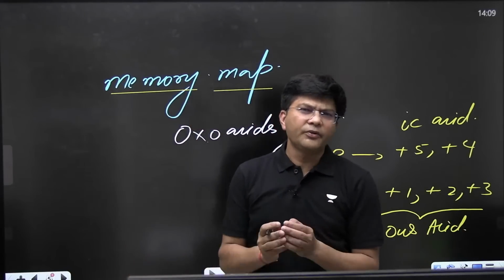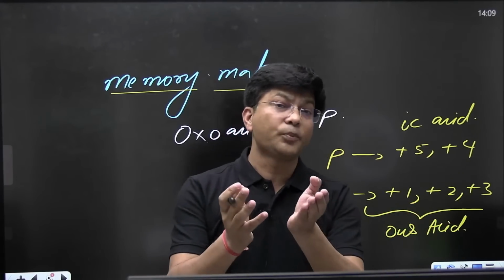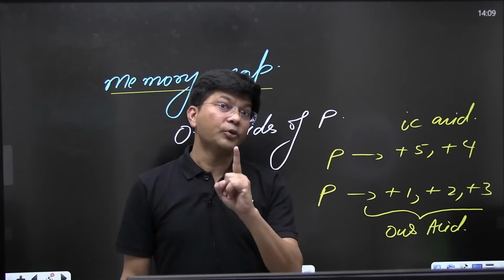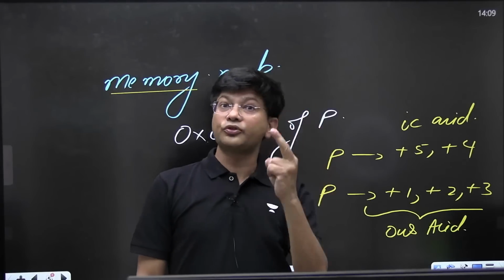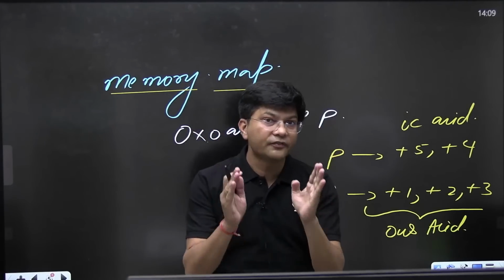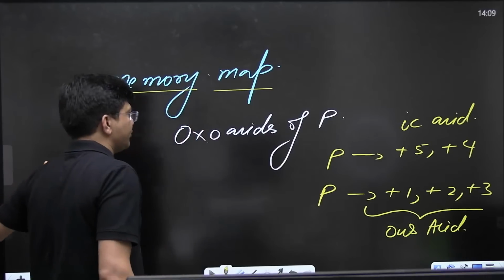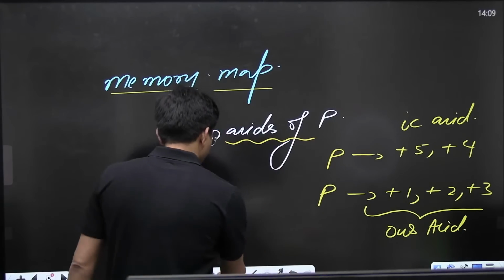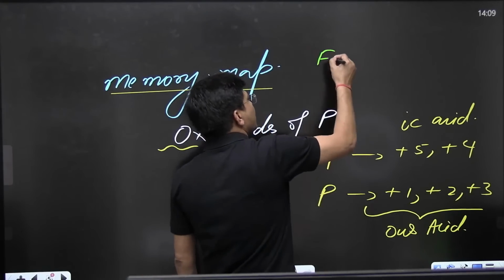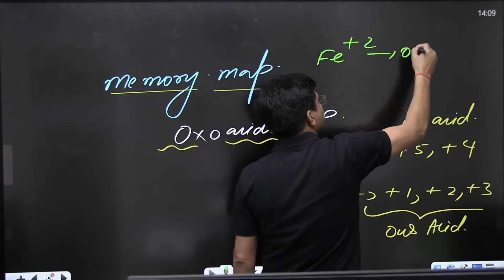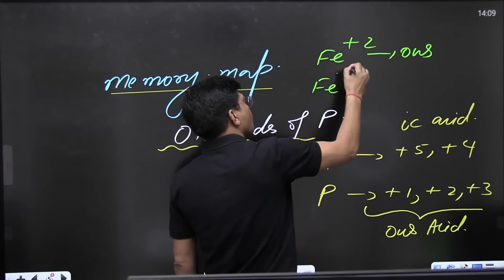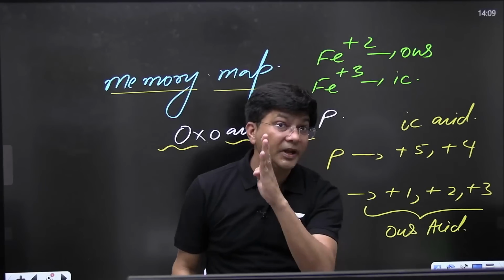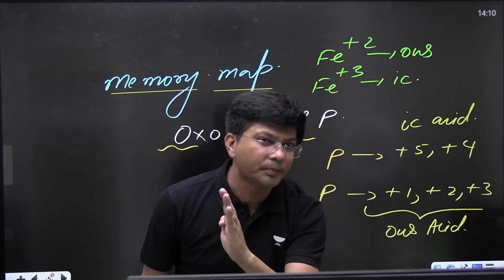I will tell you each and everything, what's the ionization energy, what's the order of melting point, boiling point. But first, I am going to start with two memory maps, that is oxo acid of phosphorus and oxo acid of sulfur, and then I will give you everything. Just like Fe2+ we use the word us, and Fe3+ we use the word ik. Lower oxidation state means us. Higher oxidation state means ik.